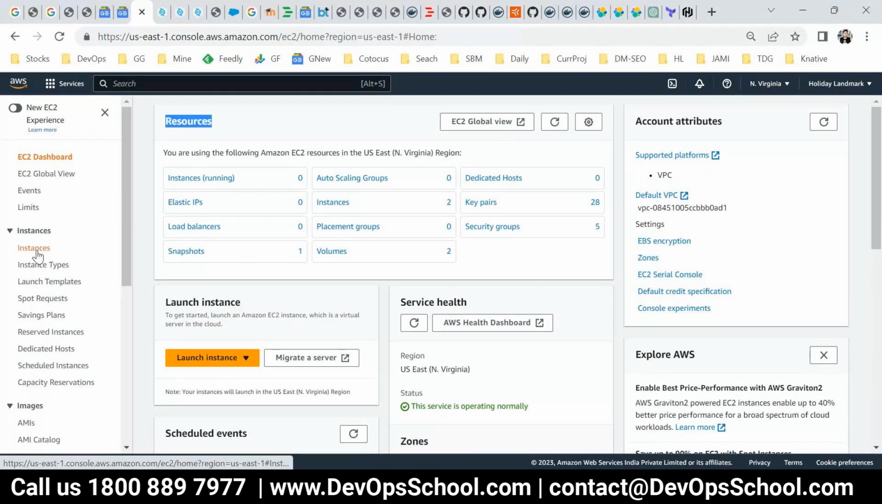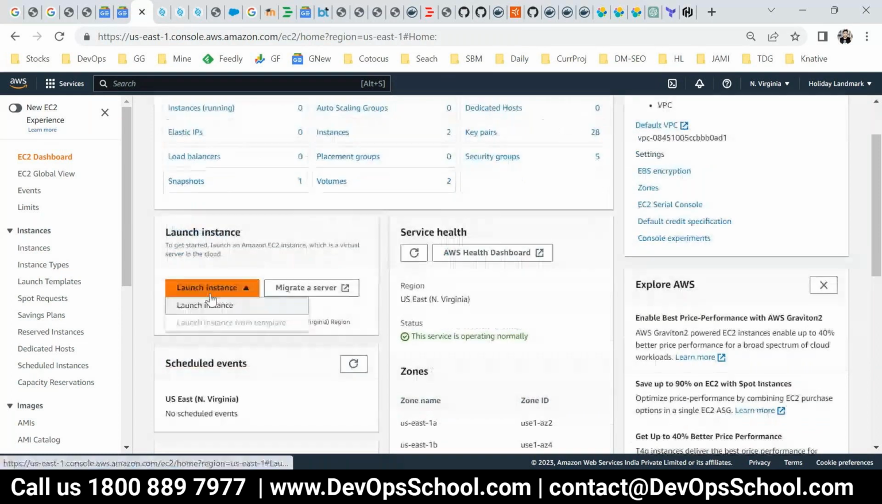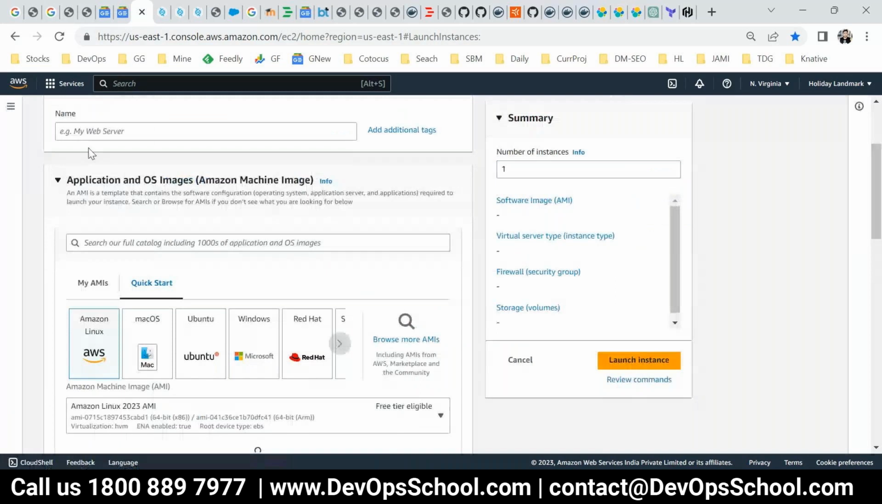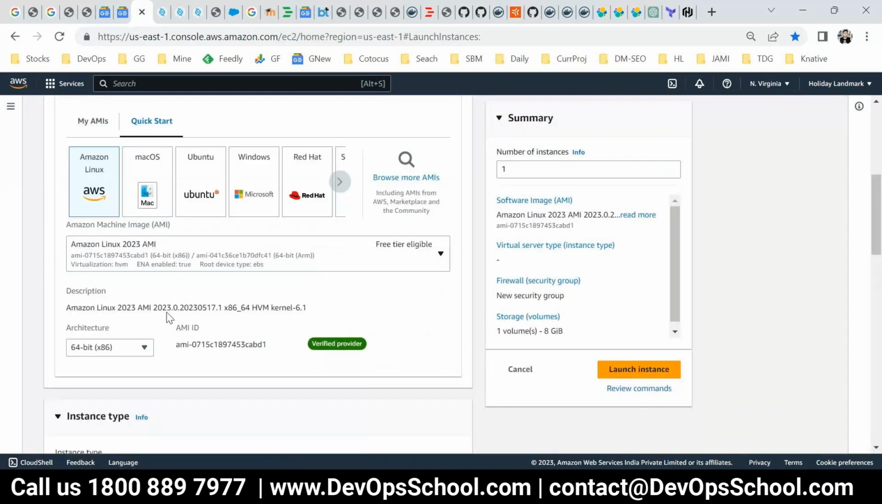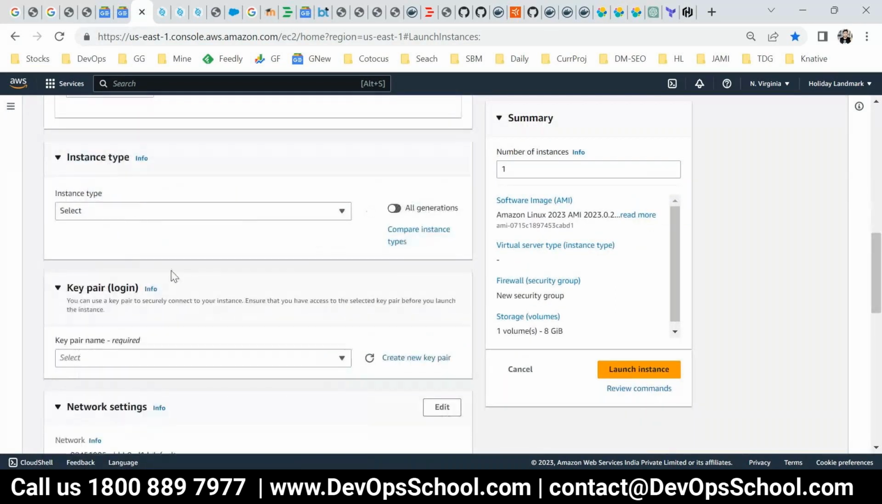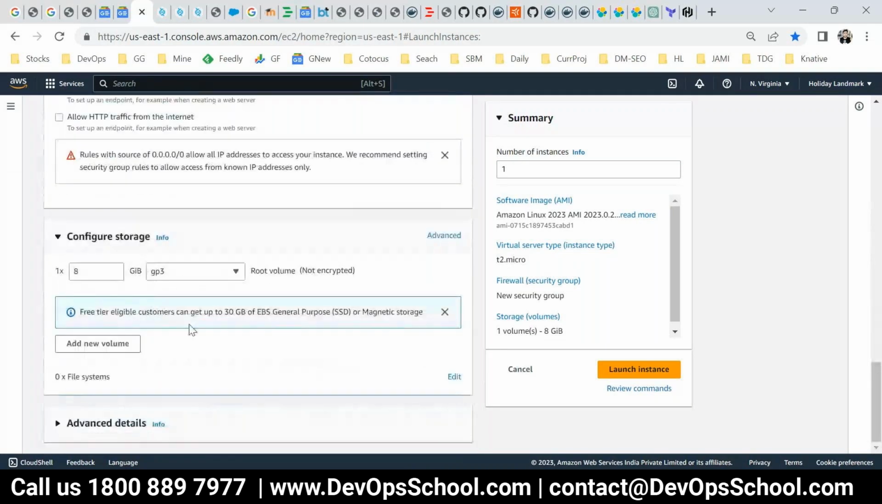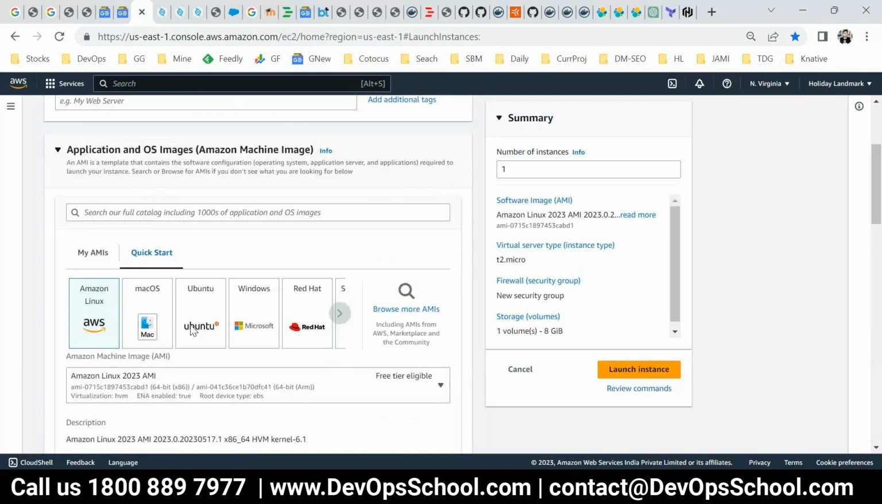So let's say you create one EC2 instance. In order to create an EC2 instance, these are the attributes: name, AMI, type, key pair, networking, storage, and all. These are the attributes. Are you understanding, all of you? Arguments, all of you?